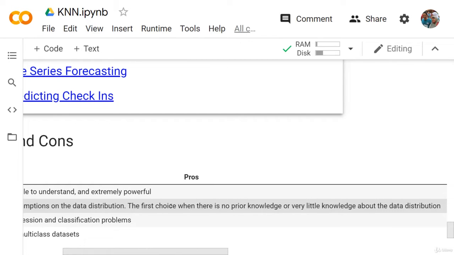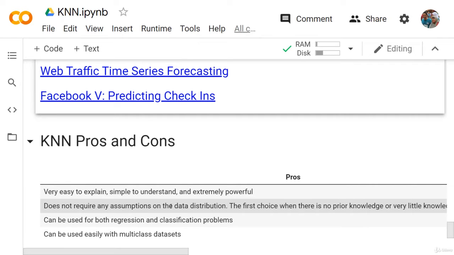If you are not really sure about the data distribution, because as we will see, some machine learning models are sensitive to it, so you need to have a deep understanding of the data distribution or some prior knowledge. It's always useful to have some prior knowledge of the data, but if you don't really have any knowledge and you cannot have any, then maybe KNN will be your first choice.